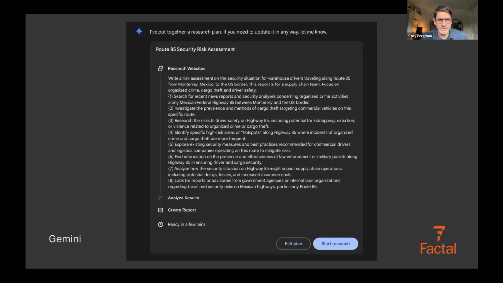When you type it into Gemini, it will start with a research plan. It's kind of cool. It'll tell you, and it's hard to see, but here's all the different things I'm going to think about and do to come up with this report. And you can go in and hit edit plan, take some stuff out and add some things in if you want, to make sure that you get everything correct there before it sends it off into its research mode.